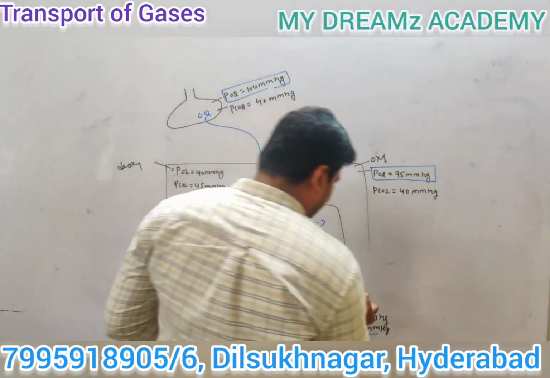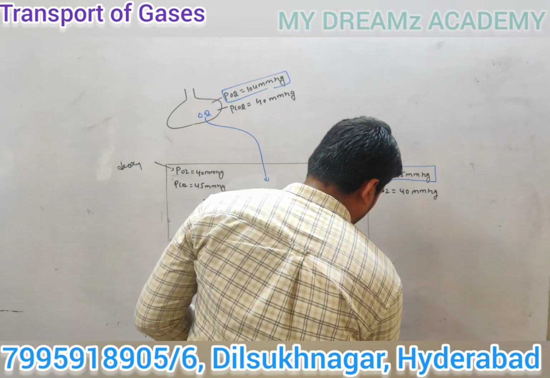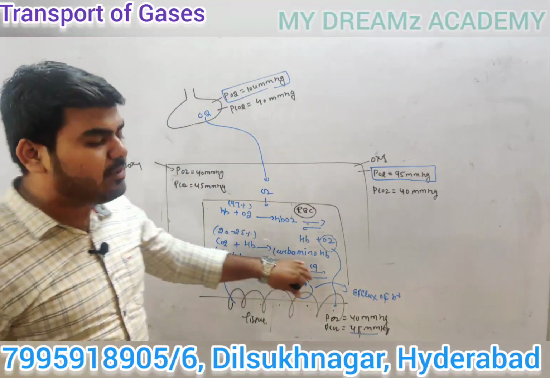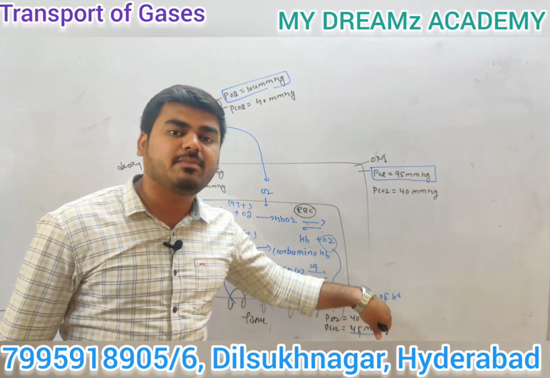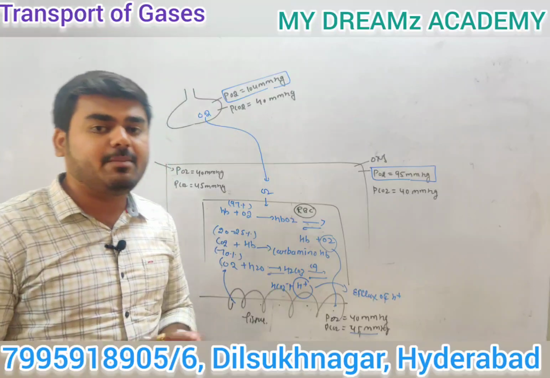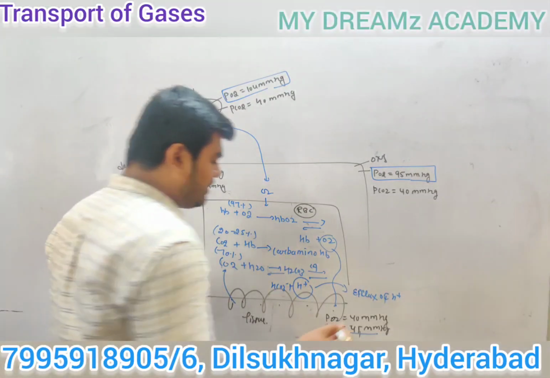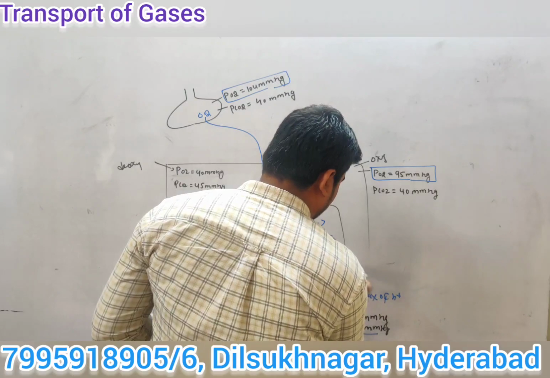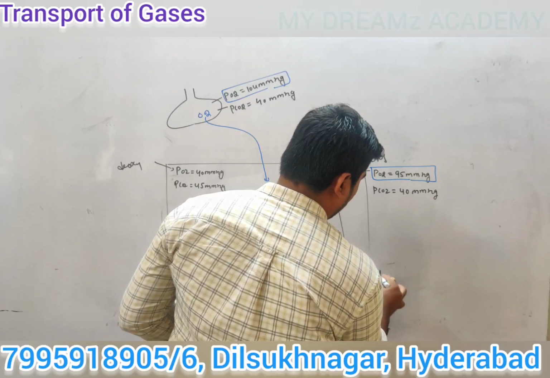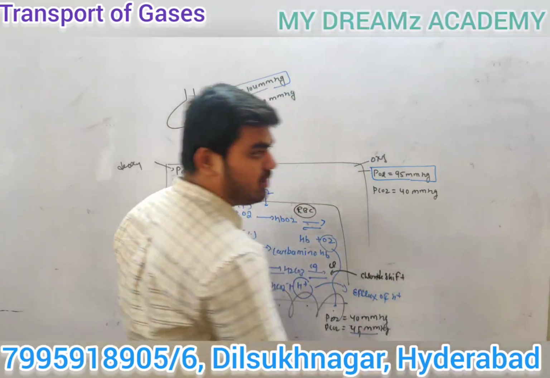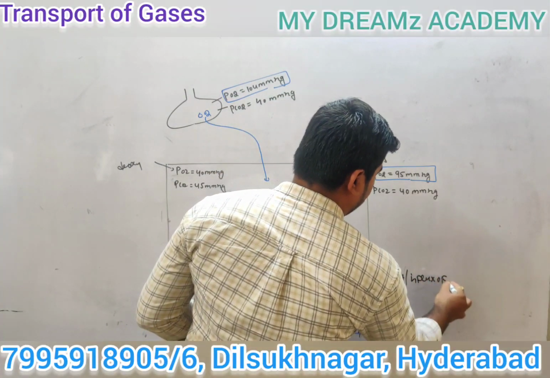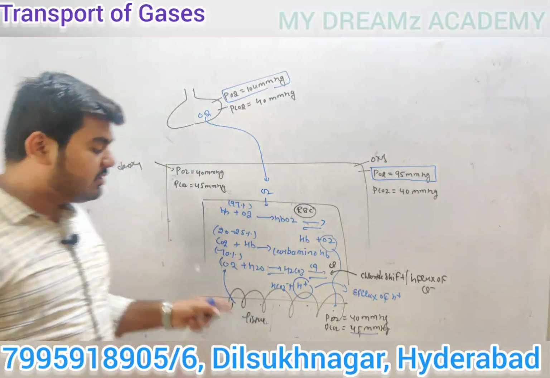Now this hydrogen moves from RBC to the plasma region. This is called the efflux of hydrogen. When H plus moves from RBC to the plasma region, the buffer of RBC will be disturbed. To maintain the buffer of RBC, we transfer chloride ion from plasma to RBC. This is called the chloride shift, or you can say the influx of chloride.